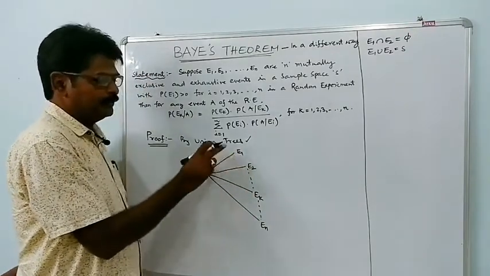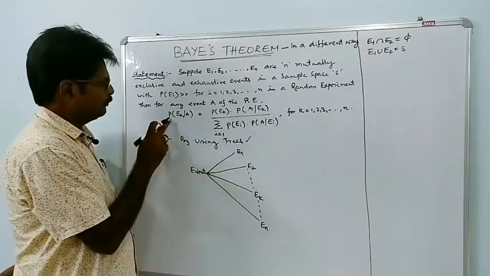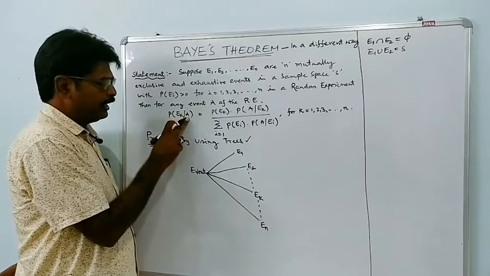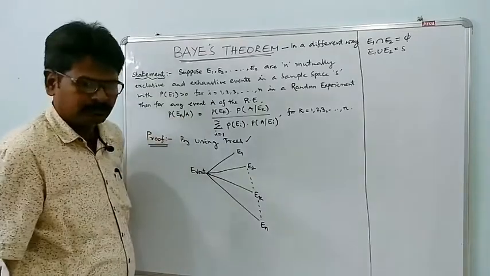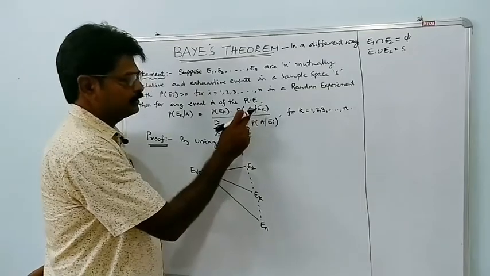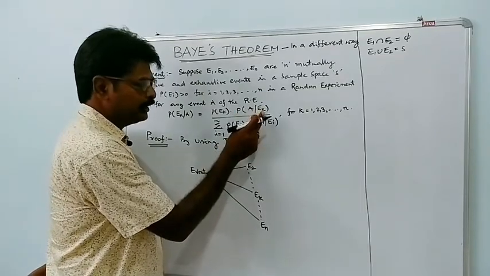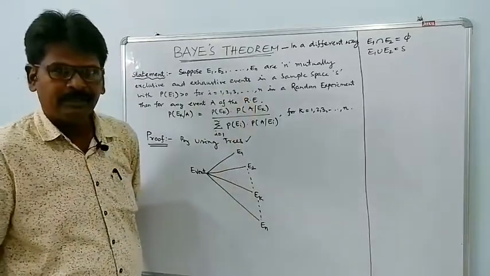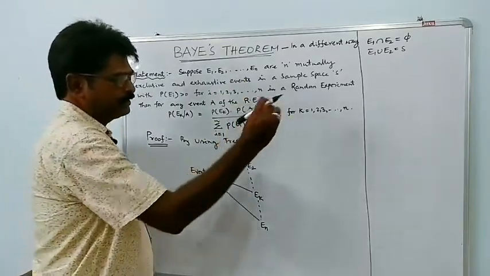The meaning of Ek given A is that after A happens, then Ek happens. Probability of A given Ek means after Ek happens, then A happens. So this is a conditional event and conditional probability. We will discuss it a little bit.